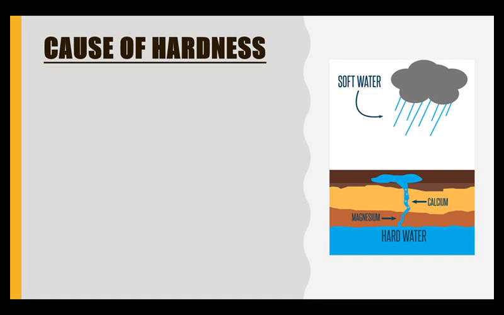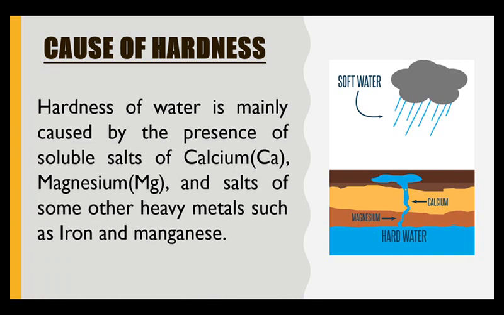Particularly when we talk of these soluble impurities, mostly they are salts, whether chlorides, sulfates, nitrates, or carbonates, bicarbonates. When those impurities come in contact, some of these soluble salts make water hard. So the hardness of water is caused by the salts of calcium, magnesium, and some other heavy metal salts such as iron and manganese.